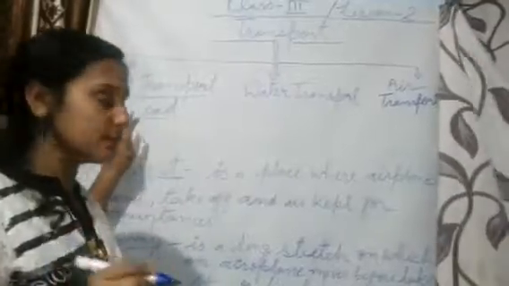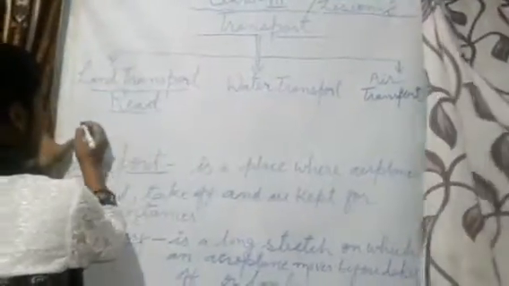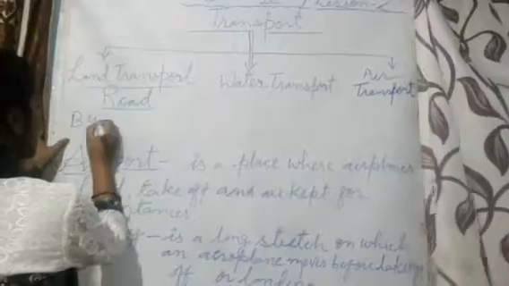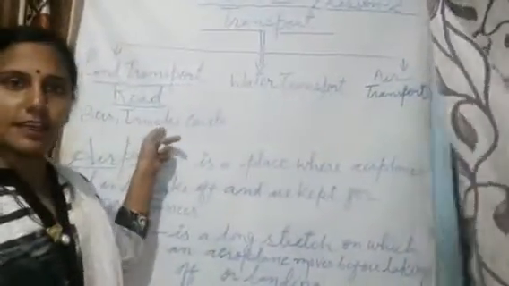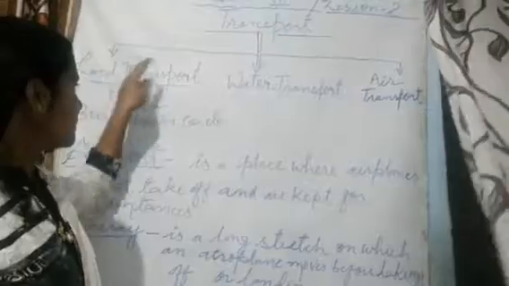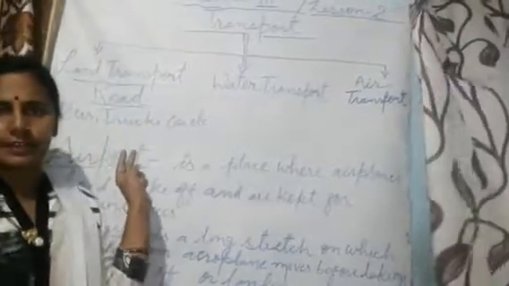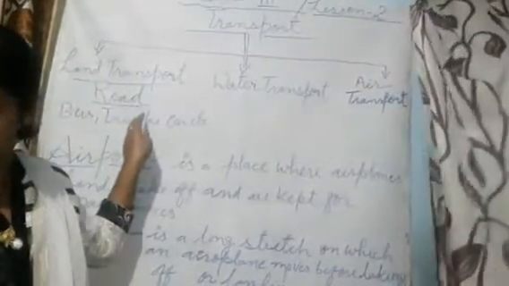Can you tell me an example? Write an example like a bus, truck, cars, etc. These are called land transport, and train also comes in land transport.